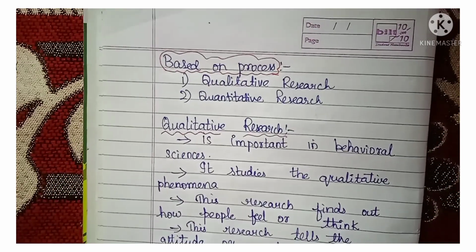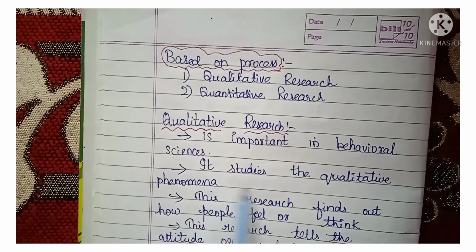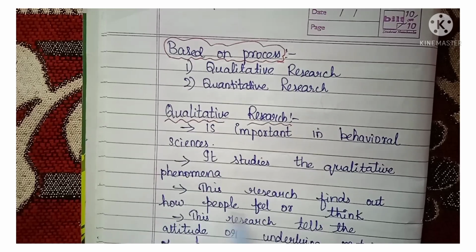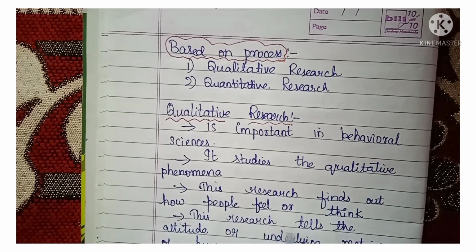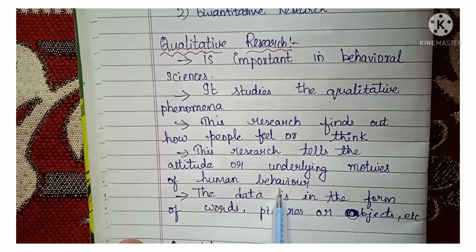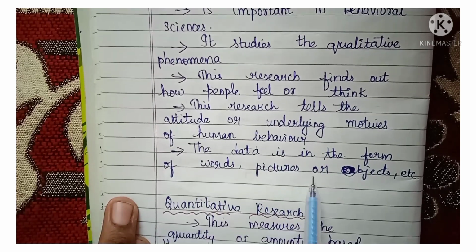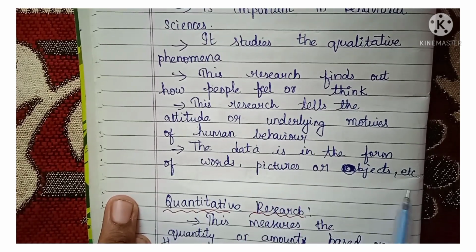So what is qualitative research? It is important in behavioral sciences. It studies the qualitative phenomena. This research finds out how people feel or think. This research tells the attitude or underlying motives of human behavior. The data is in the form of words, pictures or objects, etc.